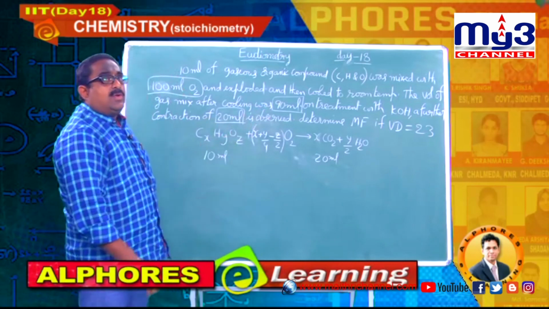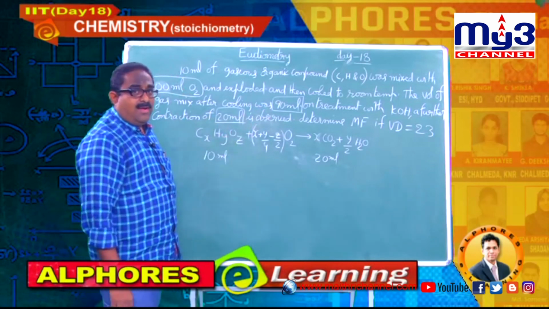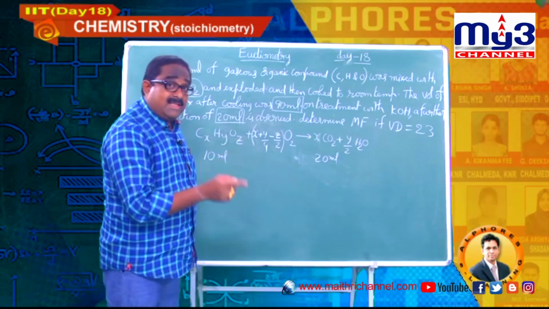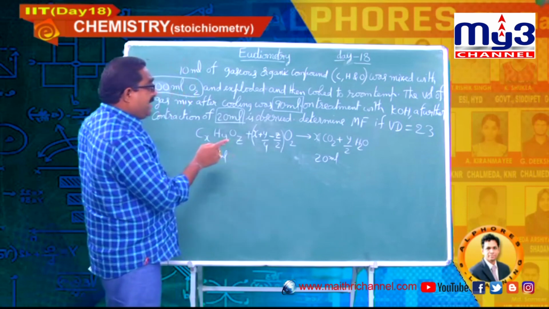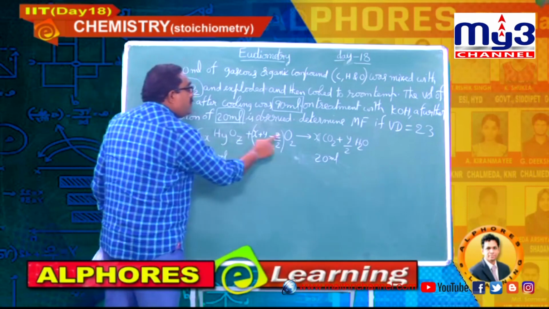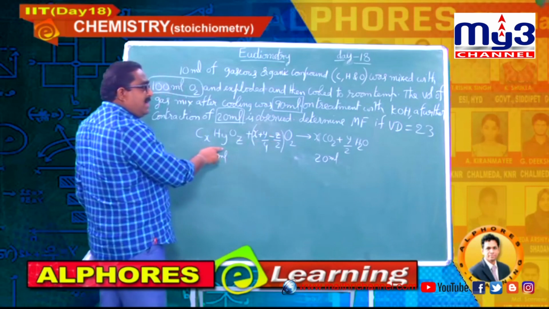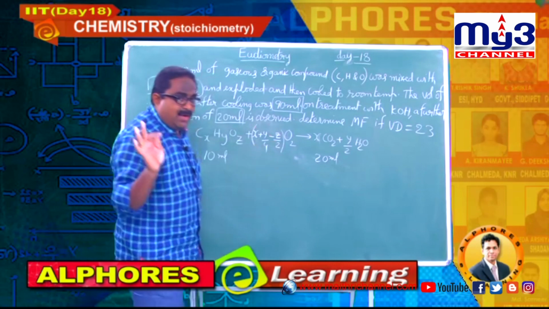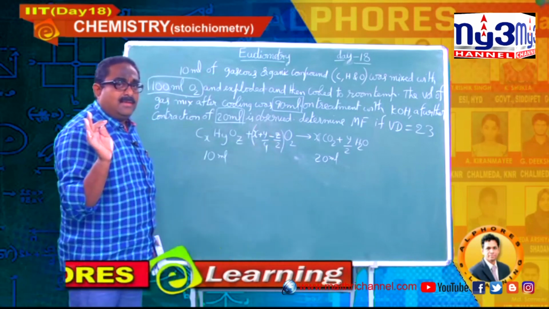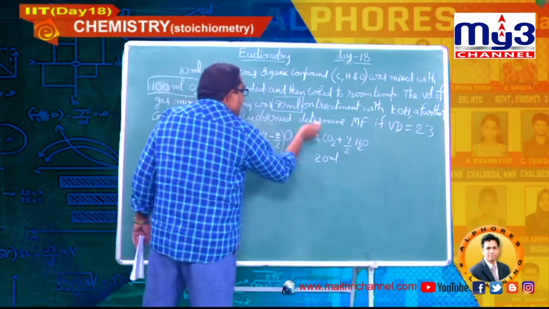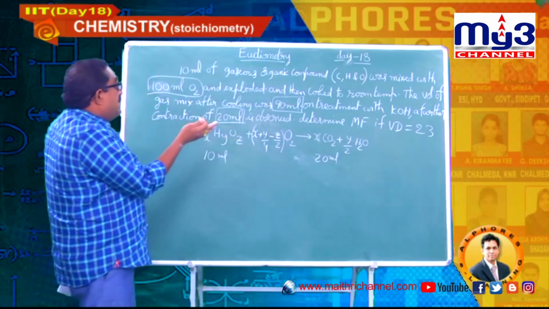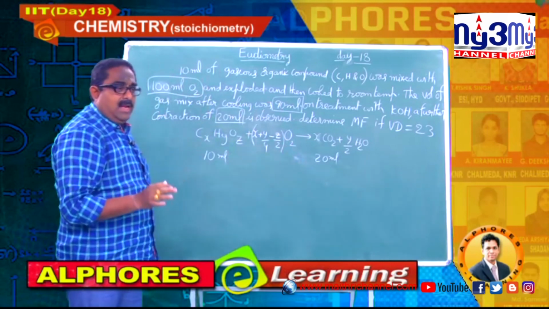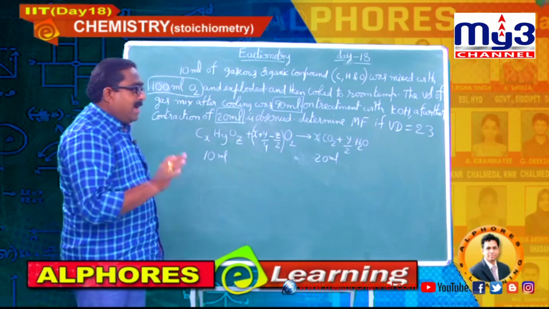So, immediately you can come to the conclusion that maybe unreacted oxygen is left, because only two substances are involved in the reaction, the compound and oxygen, and H2O is converting into liquid. There is no doubt the remaining one is only unreacted oxygen.